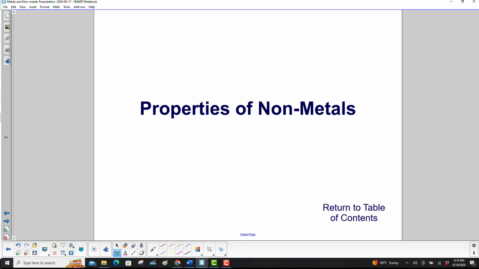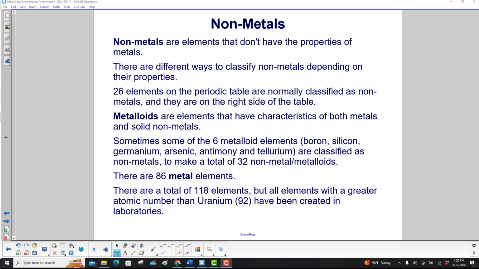Properties of nonmetals. Nonmetals are elements that don't have the properties of metals. There are different ways to classify nonmetals depending on their properties. 26 elements on the periodic table are normally classified as nonmetals, and they are on the right side of the table. Metalloids are elements that have characteristics of both metals and solid nonmetals.